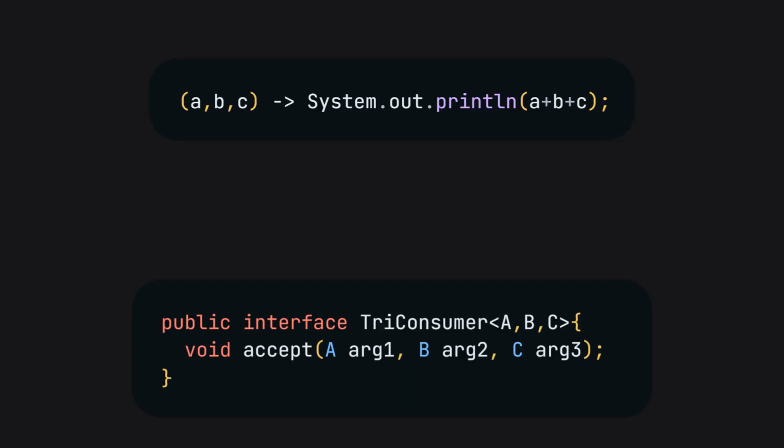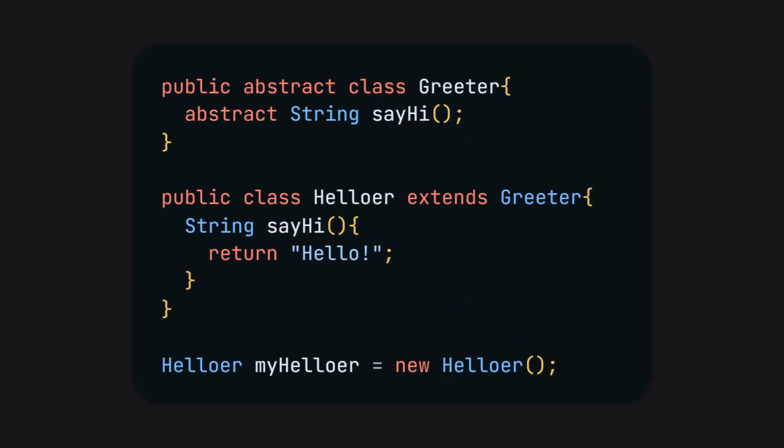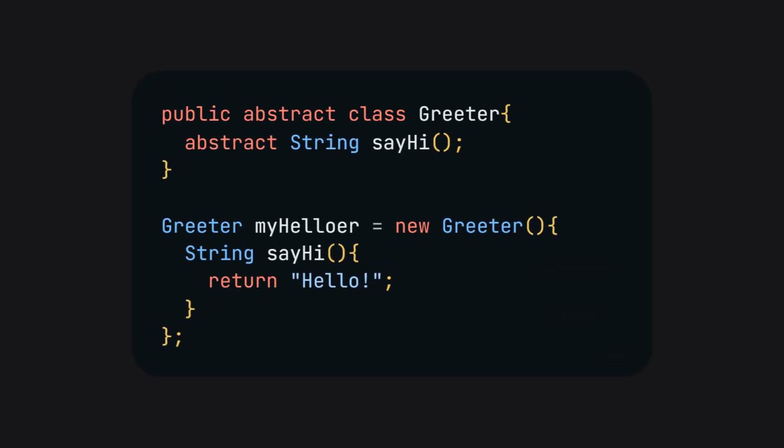Lambdas in Java are just a shorthand. One big, stupid shorthand. Java has something called anonymous classes. The idea is simple. Take a class, make a subclass, and instantiate it. This is usually used for abstract classes. What this means is that this is the same as this. Is this a good thing? Who knows? But maybe you're seeing where this is going.